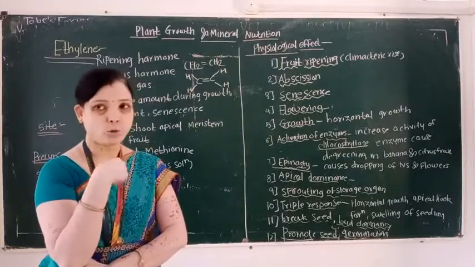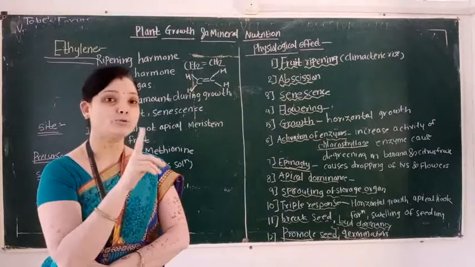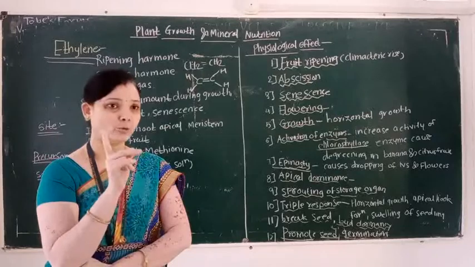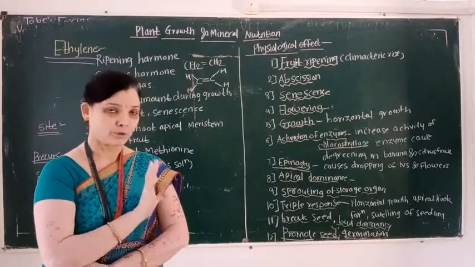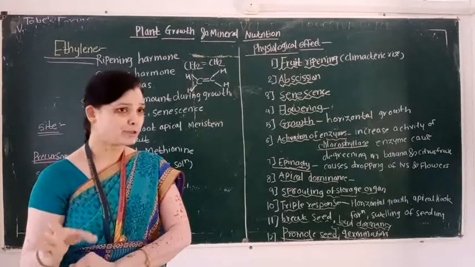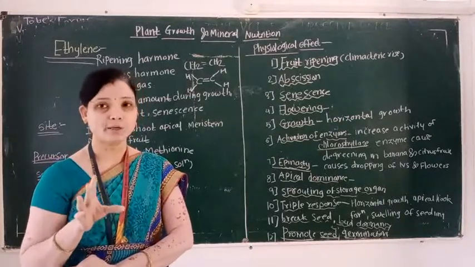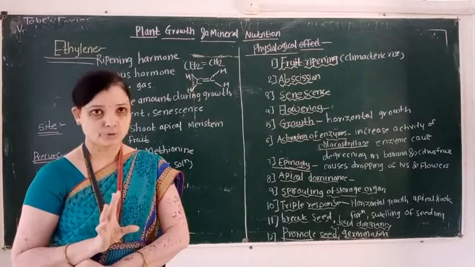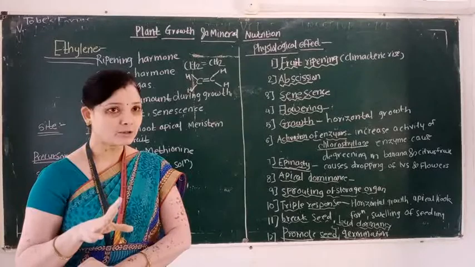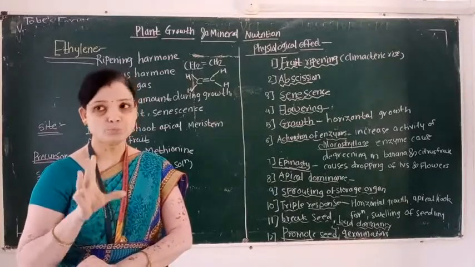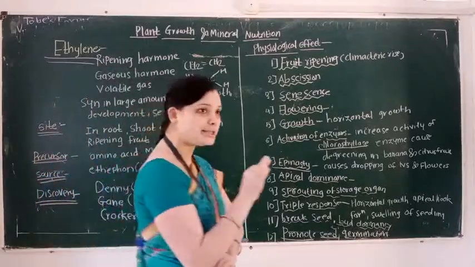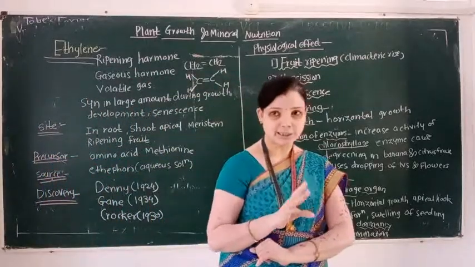It is responsible for horizontal growth. So, these are the important physiological roles of ethylene. So, in this lecture, we learn the fourth phytohormone. This phytohormone is known as ethylene.